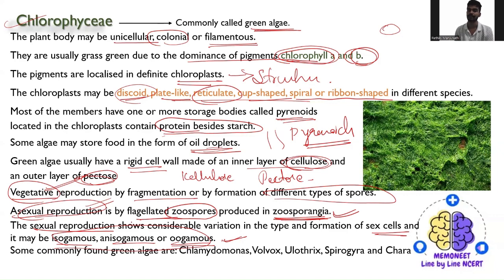Some common examples of green algae are, can you name them, based on the diagrams that I have shown you before? Chlamydomonas is correct. Another one is Volvox. Ulothrix is correct. Spirogyra is correct. Then Chara is correct. So these are some of the common examples of green algae, that is Chlorophyceae. Clear? So this is all about the green algae.